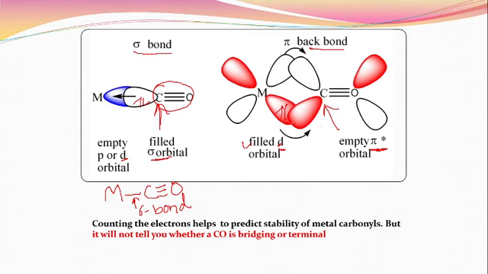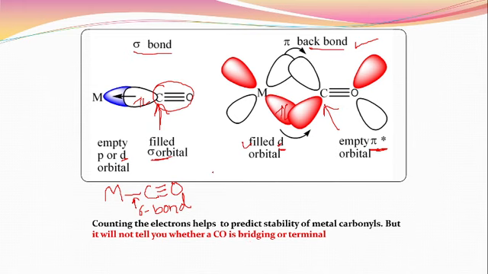The bond formed is called pi back bonding, according to VBT, valence bond theory, and MO, molecular orbital theory. Considering the electrons helps to predict the stability of the metal carbonyl, but it will not tell you whether the carbonyl is bridging or terminal. Why do we study this?